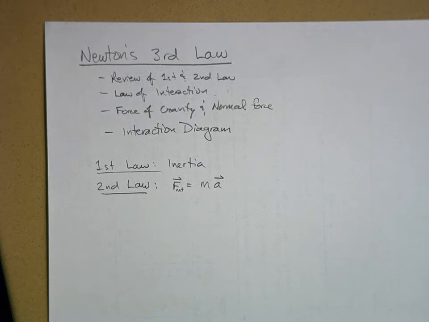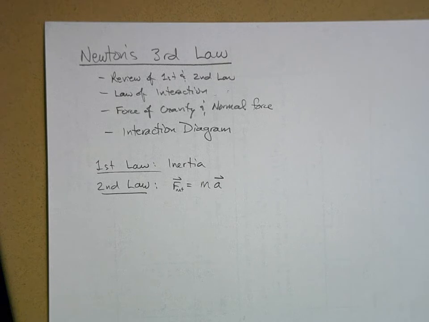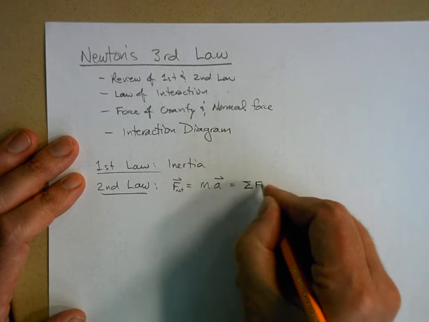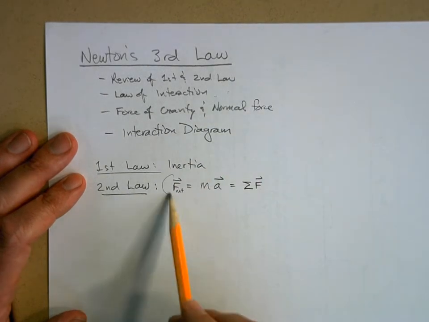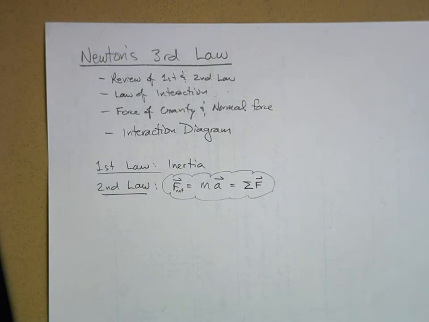The more mass something has, the harder it is for that force to accelerate it. If you double the mass, you cut the acceleration in half for a given force. And we said that the net force was what we got when we summed all the forces acting on the object. So this is Newton's second law and is a very important law of nature. Probably the most important law of nature for us in our everyday lives.